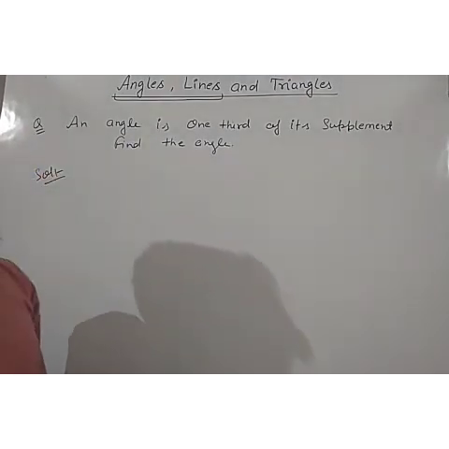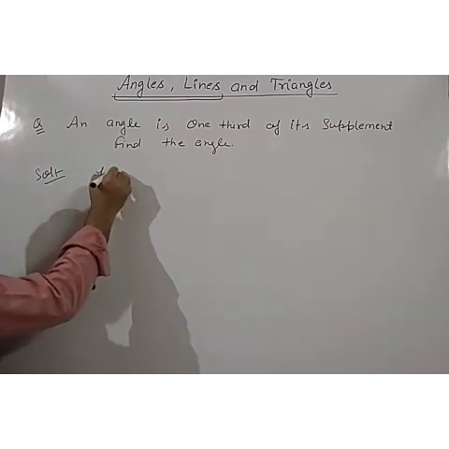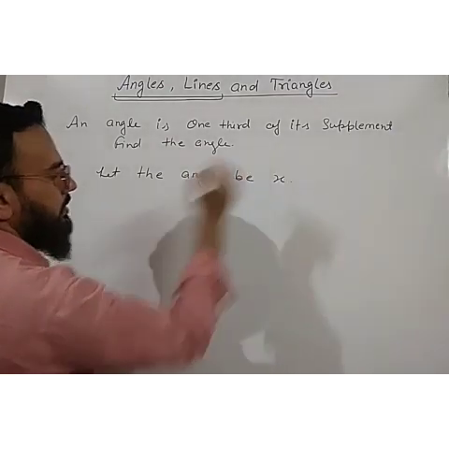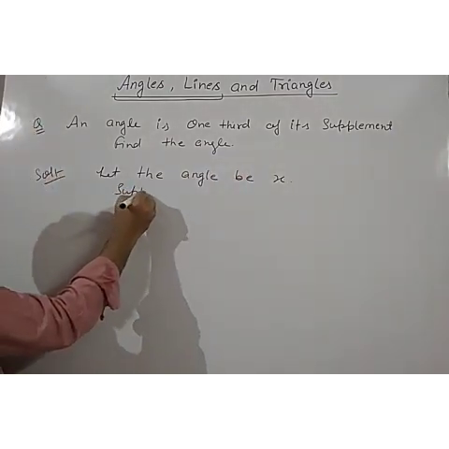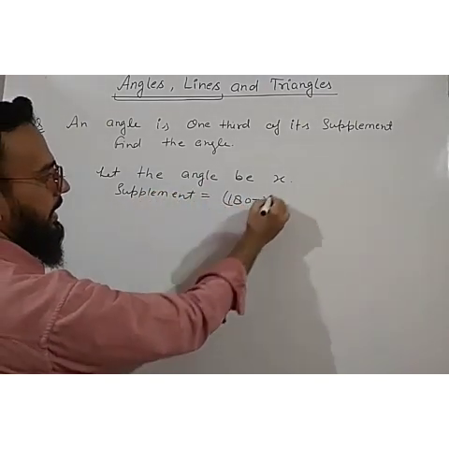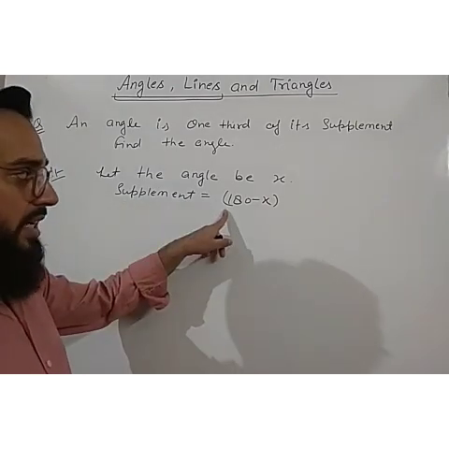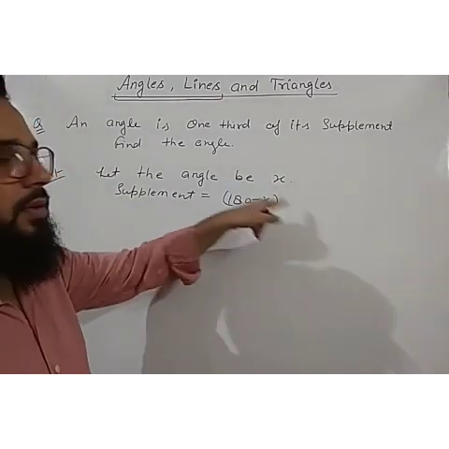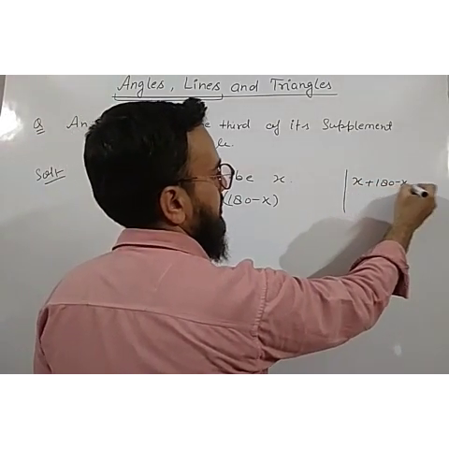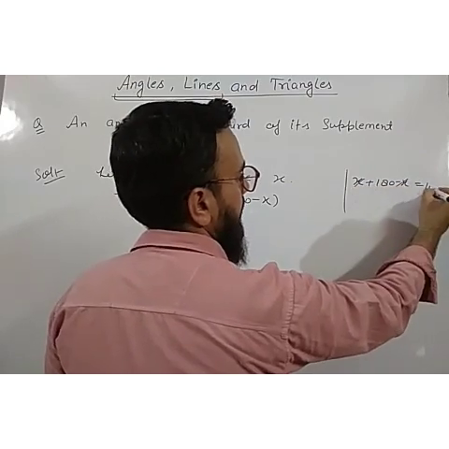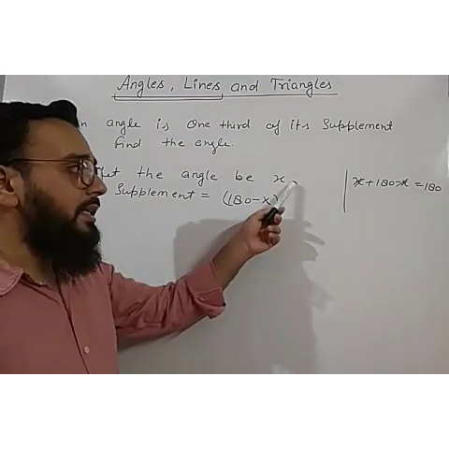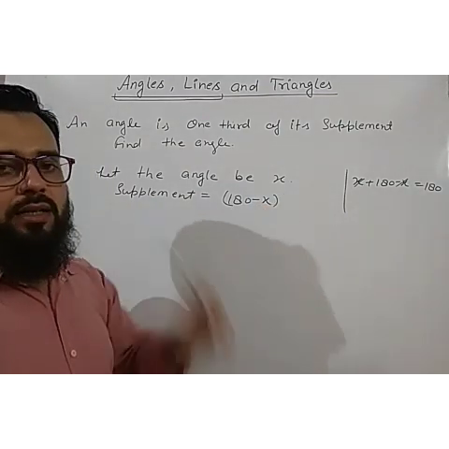In the previous one, it was complementary. So first we will take, let the angle be x. So what will be its supplementary angle or its supplement? Its supplement will be equal to 180 minus x. Okay, why am I taking this 180 minus x? Because the sum of these two angles will be equal to 180. You can check it here. It will be x plus 180 minus x, this x will be cancelled out, and it will be equal to 180. It means these two angles are supplementary. So if the angle is x, then its supplementary angle will be 180 minus x.